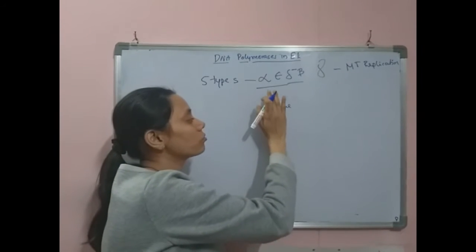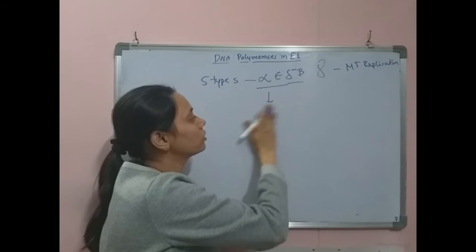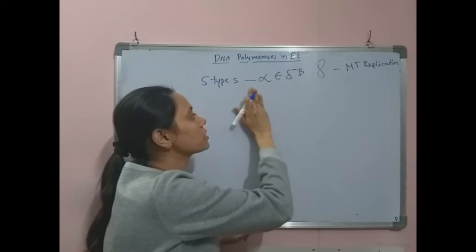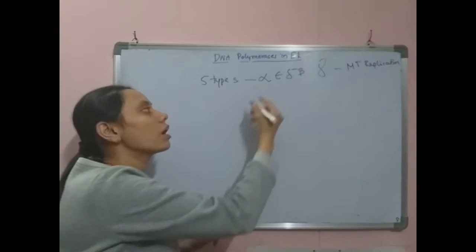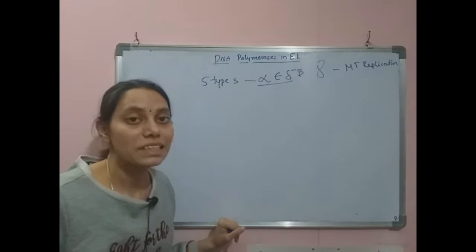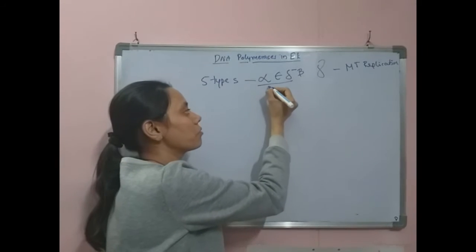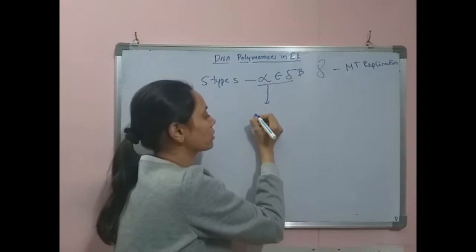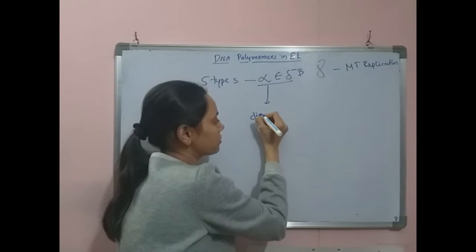Based on another characteristic, alpha, epsilon and delta, these 3 enzymes, are very active in dividing cells.